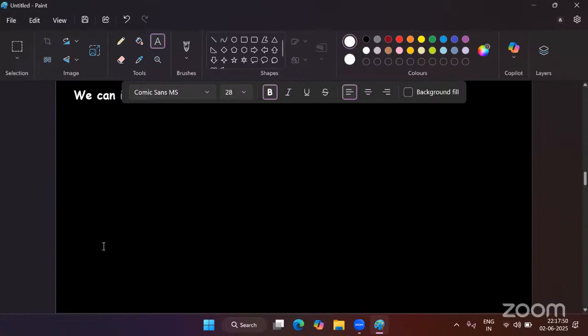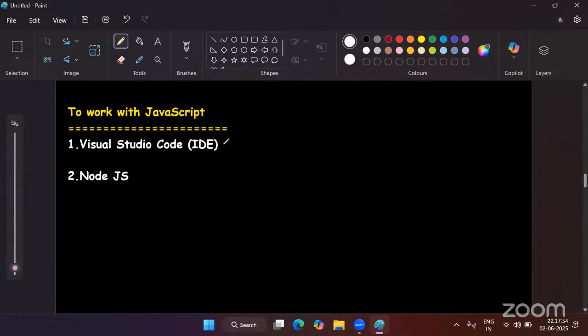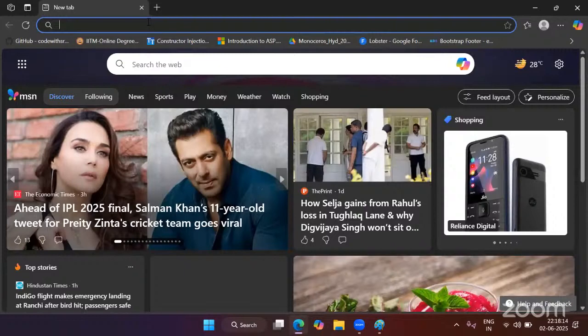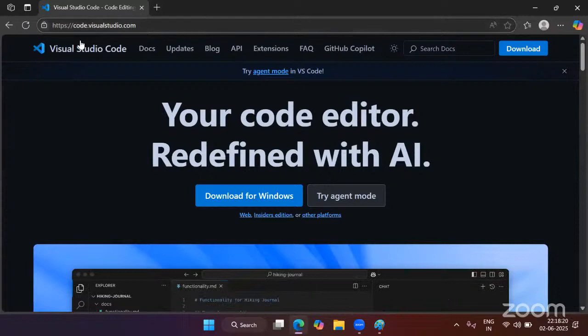First, let me explain how to install Visual Studio Code. If you want to install Visual Studio Code, you just have to visit a website called code.visualstudio.com. So you have to open your browser and visit this website. So let's go to the browser and add here code.visualstudio.com. When you visit this website, you will land on this page.